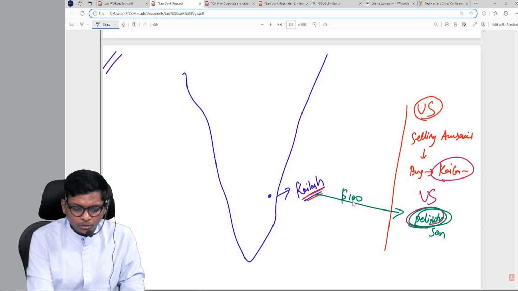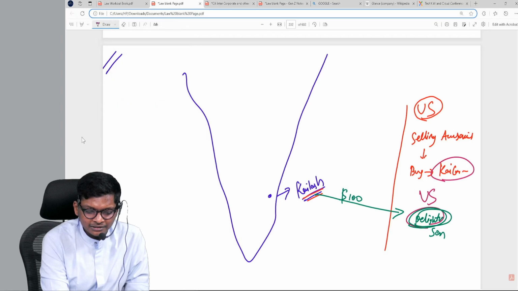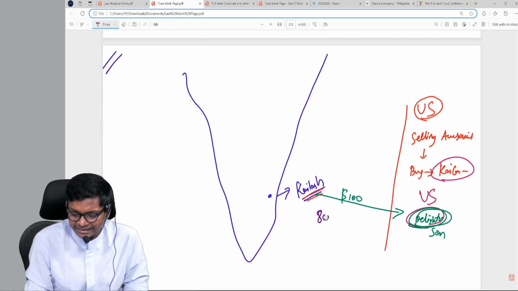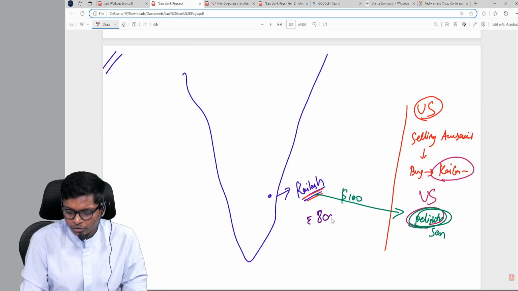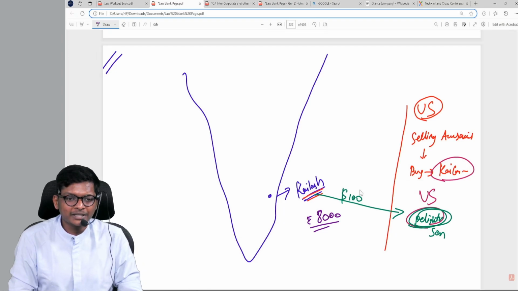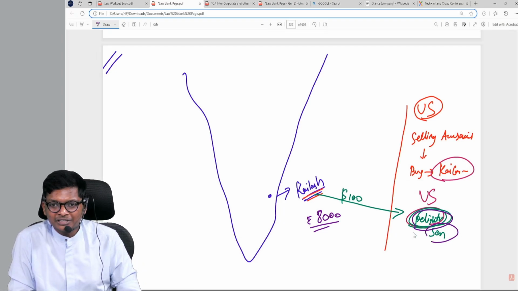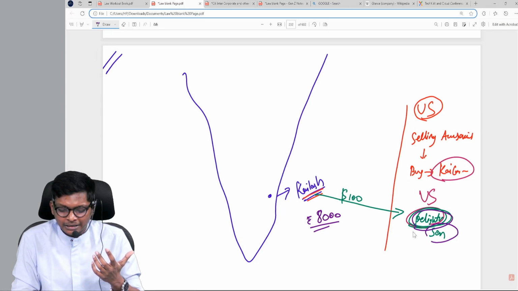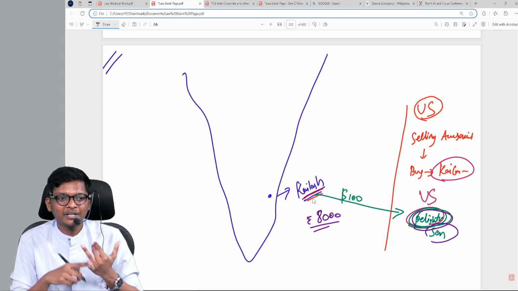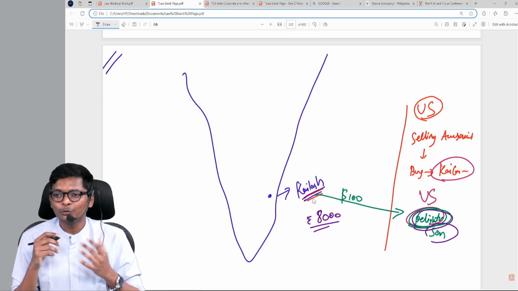Okay. Now Kailash is saying, I don't have dollars. Let's assume $1 is 80 rupees. I will give you 8,000 rupees, 100 into 80. Do you think Delightson will take 8,000 rupees? No, because he wants dollars. Kailash is saying, I have no dollars, what to do?